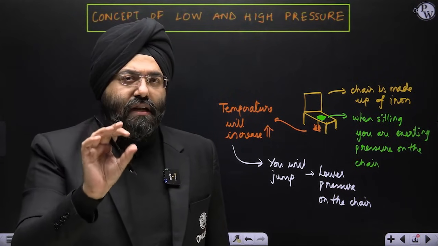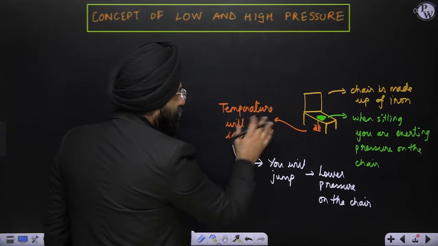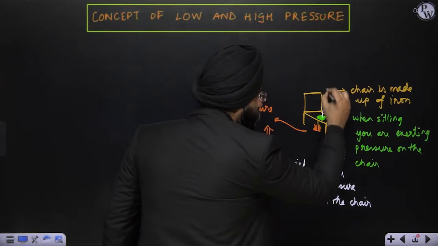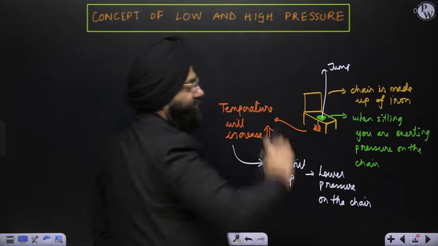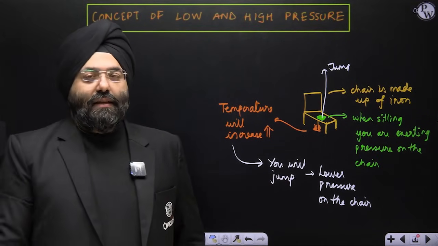What did you observe here? When the temperature increased, what did you do? You jumped and went somewhere else. So what do you understand by this?